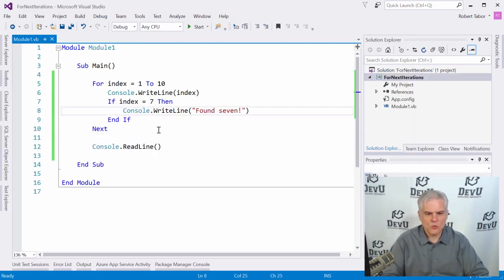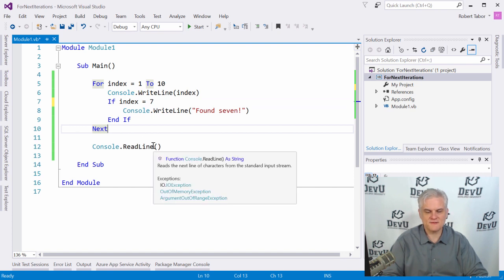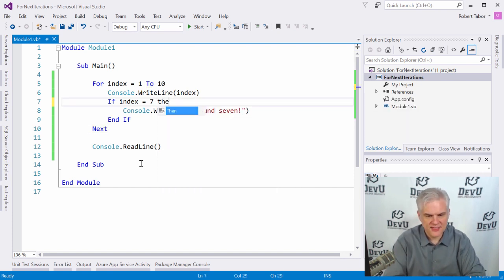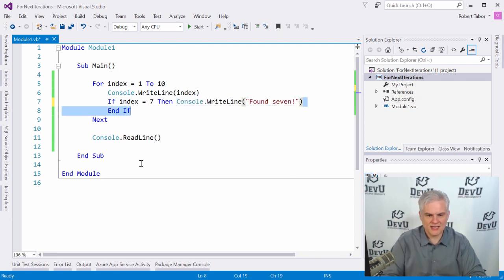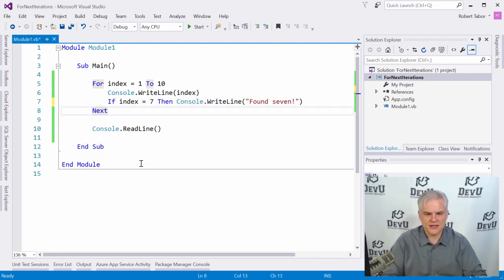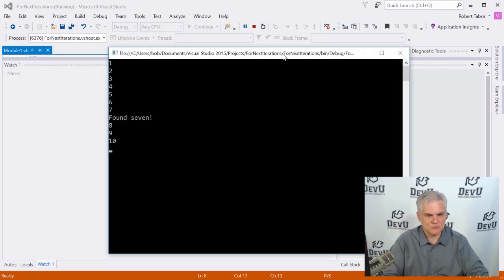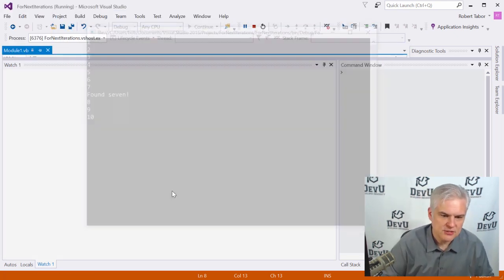I have an idea. Why don't we shorten this just a little bit? I don't think I showed you the then portion of the if else statement before, but you can use the then in order to combine everything on a single line, like so. The then will allow you to combine a simple check with a result. If index equals 7 is true, then go ahead and perform this line of code. So we're able to condense 3 lines of code into 1 line of code. And now when we run it, we get the exact same results. I just wanted to show you that little use of the then keyword.